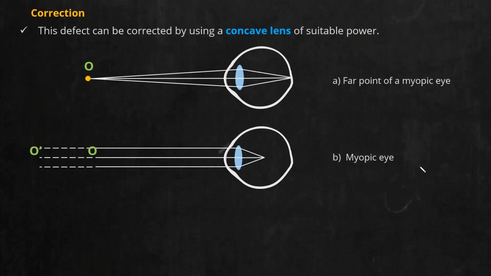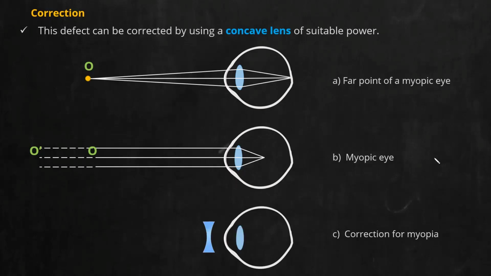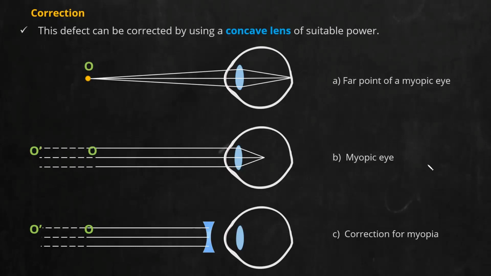This condition we call myopia. Why does this occur? Because the lens is thick. It is not becoming thin enough, or there is excessive curvature of the lens. Now for correction, what should I do? You should bring a concave lens. Yeah, concave lens. Now what will concave lens do?